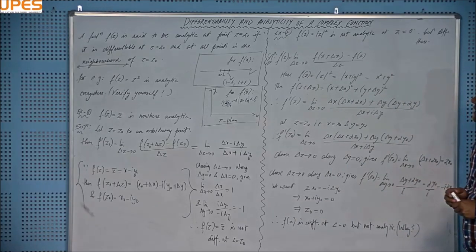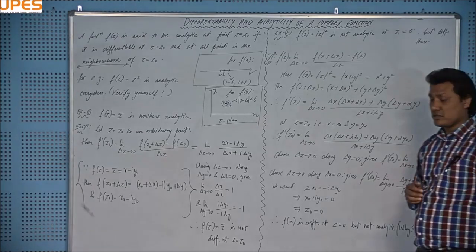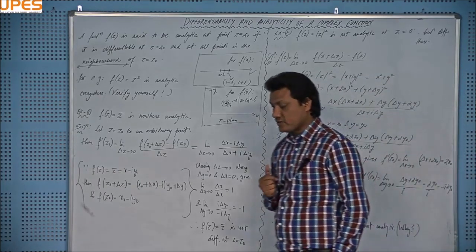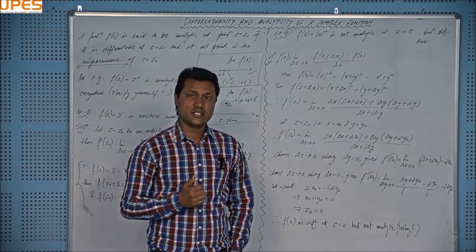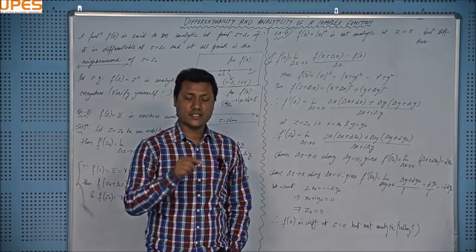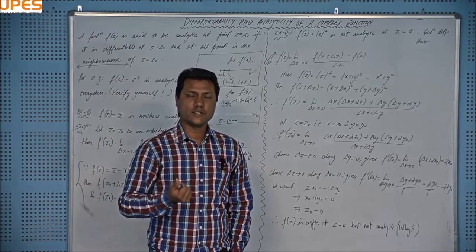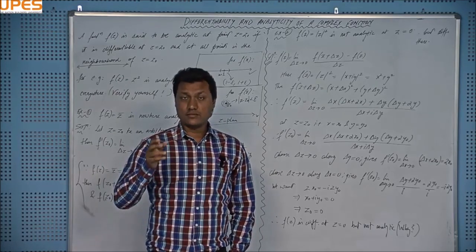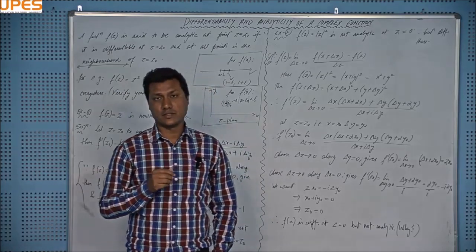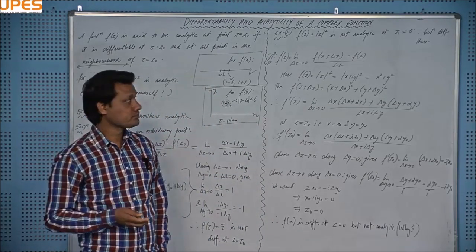So this is the differentiability and analyticity of a complex function, and let me tell you what it means geometrically. What is the meaning of f dash z? Because you know that f dash x, the derivative of a real function, indicates the slope of the tangent at that point, right? If you write f dash of a, where a is any point, then it indicates the slope of the tangent to the curve at x equal to a, in case of a real function.